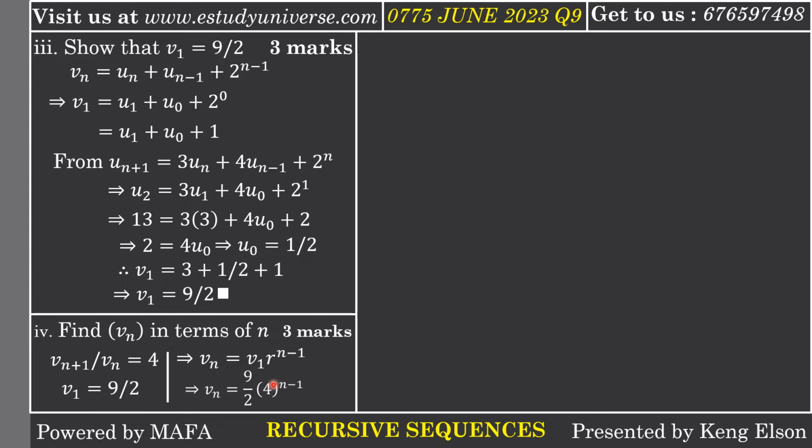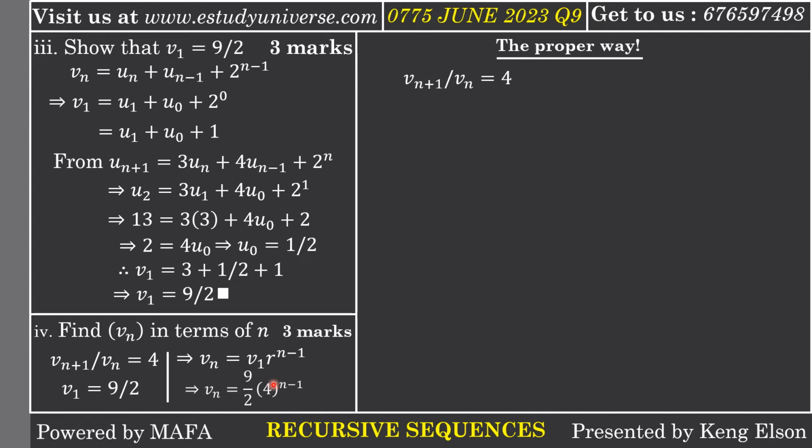That is, let us actually develop the sequence Vn. Let's not just use the fact that Vn is a geometric progression, so that Vn is equal to V1 r to the n minus 1. I now actually tried to develop the proof. So let us see the proper way of actually finding Vn in terms of n.